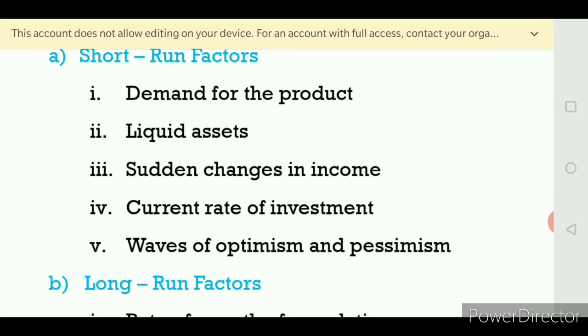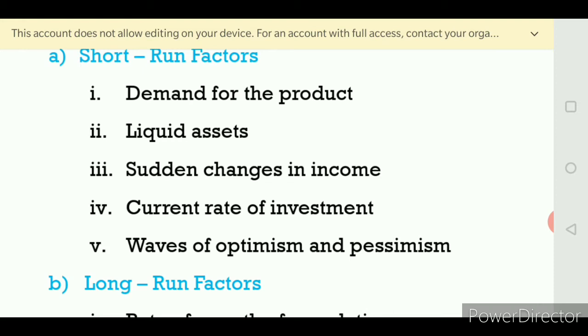Next, we will come to know about the current rate of investment. The most important one is the current rate of investment. So an entrepreneur will always be aware of the availability of the product, which product is demanded more. If a product is demanded more, the demand automatically will be increased.